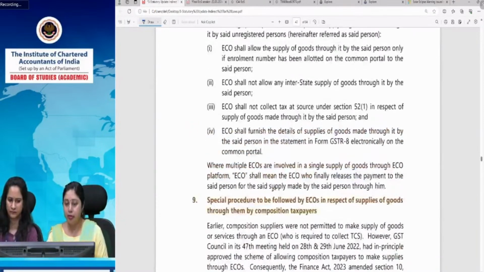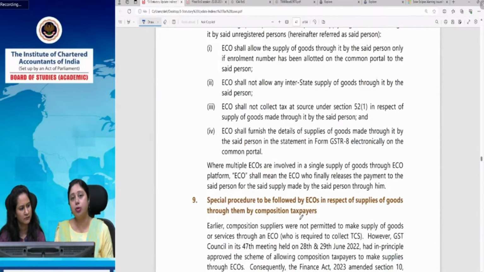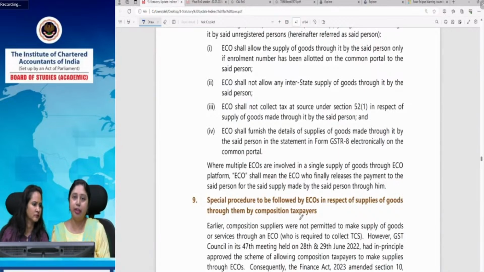Similarly, we have the special procedure to be followed by ECOs in respect of supplies of goods through them by the composition suppliers. Now, composition suppliers earlier were not allowed to supply goods through the ECOs. In fact, both goods and services were prohibited to be supplied through the ECOs for a composition supplier. By Finance Act 2023, this relaxation was provided to the composition supplier of goods that they can supply goods through ECOs, and that was allowed to them. But you know that there is one more condition for a composition supplier, that he can make only intrastate supplies. He cannot make an interstate supply, and some other restrictions and conditions he is subject to.